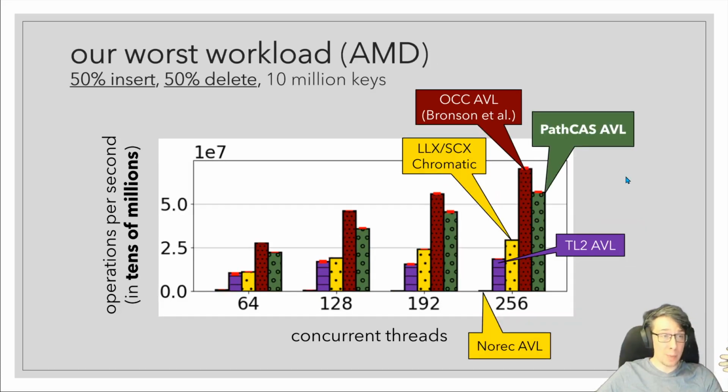And you might wonder where we do poorly. So this is our worst workload, 100% update operations, and we're a little bit slower than the OCC AVL tree. Maybe we're not in the same room, but we're in the same building, whereas LLX and SCX is halfway across town, and NoRec is on Mars.